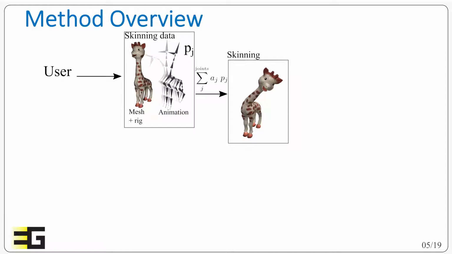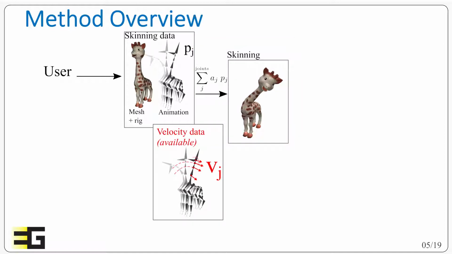And this is the overall idea of our work. We have a mesh with its skinning weights, and the animation is given by the set of skeleton poses. From that, we define the deformed mesh at every time. Instead of using only the skeleton position, we also use the joint velocities, which are available from the animation data. And then I will present the three following steps.